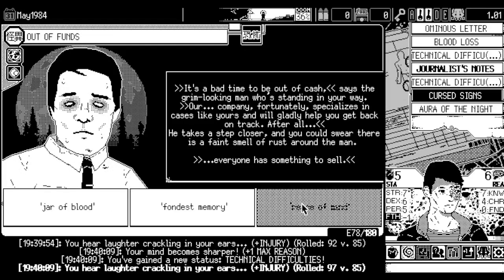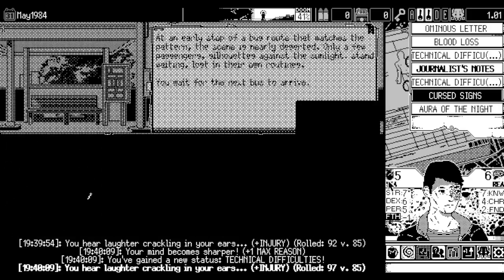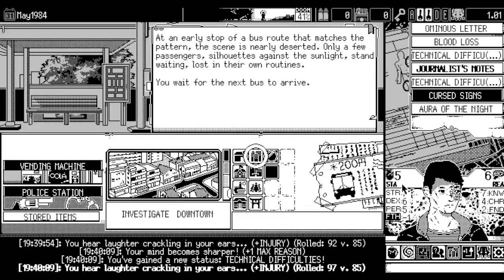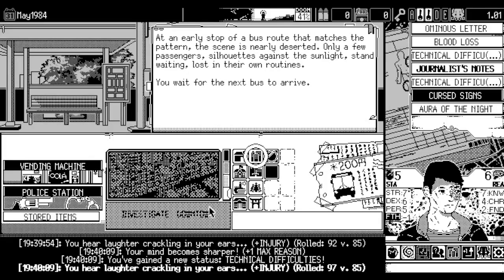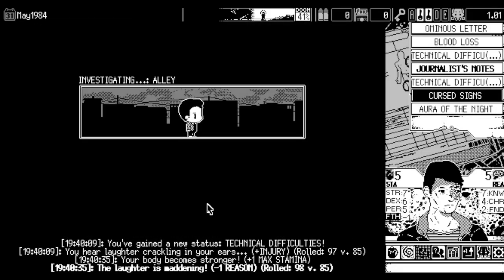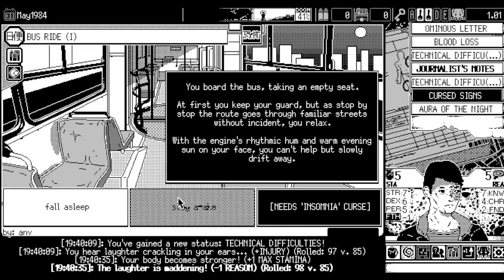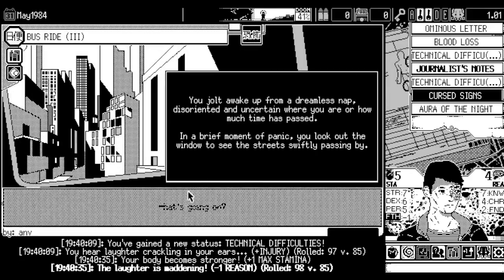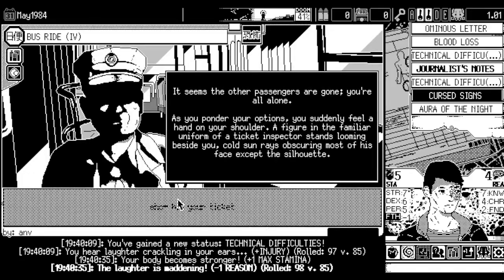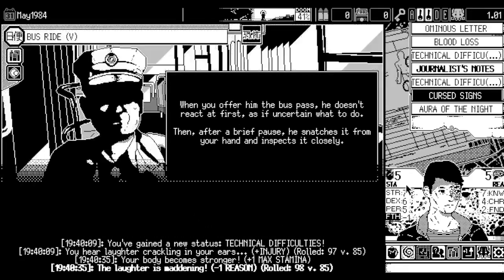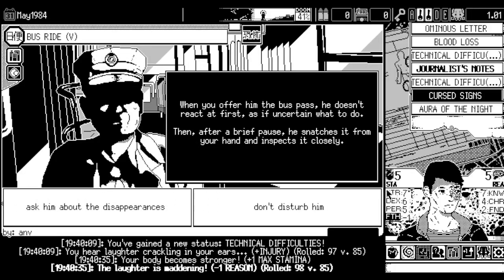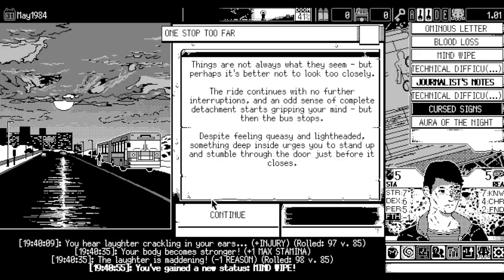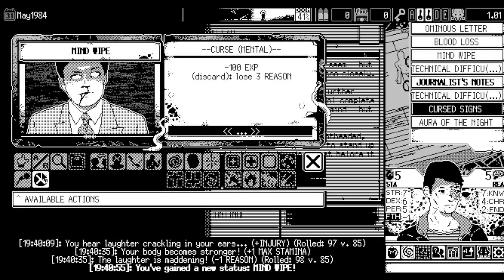Now, that might sound counterintuitive, and the reason why it's counterintuitive is because if you're at max 4 or 5 stamina or reason, and then you lose 3 stamina or 3 reason, you would say, Jordan, why are you taking away my stamina and reason when I'm at a low max stamina and reason anyway? It's because you can still rest. I know through mainly observation, but also some experience, that you don't normally need more than like 5 to 6 max stamina, max reason. That's all I'm trying to say.